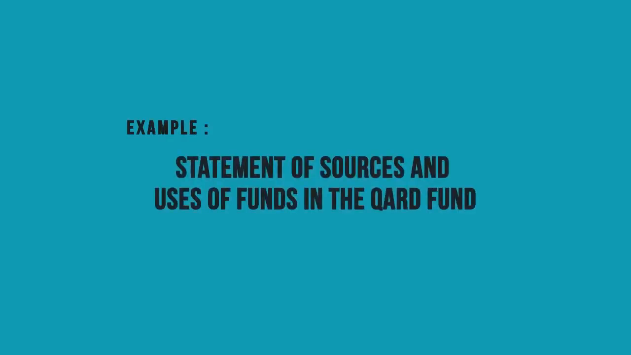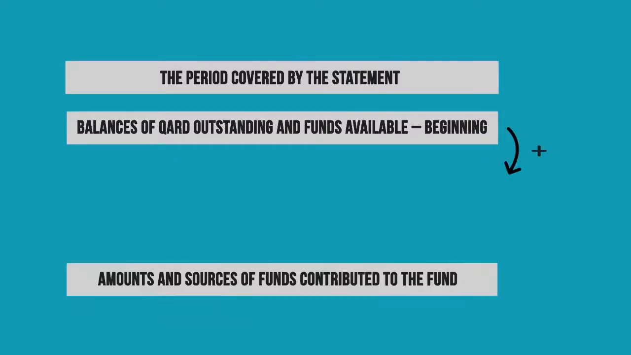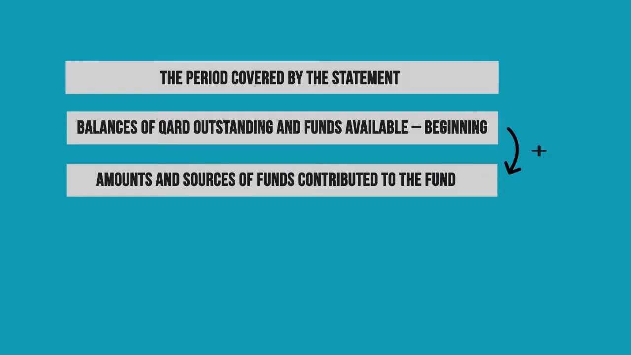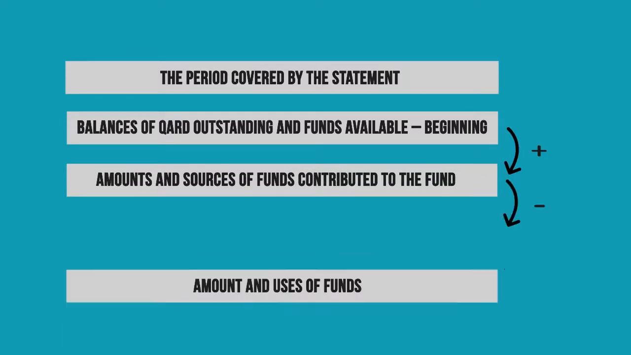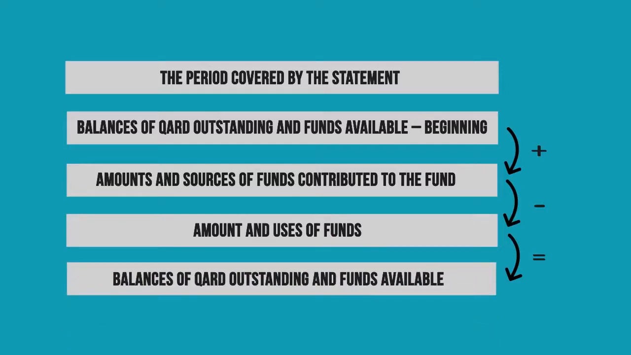Example: statement of sources and uses of funds in the Card Fund. The period covered by the statement, balances of card outstanding and funds available, beginning, plus amounts and sources of funds contributed to the fund, minus amount and uses of funds, equal to balances of card outstanding and funds available.